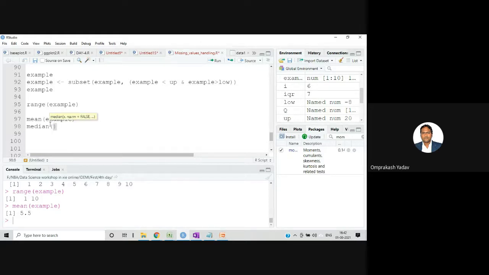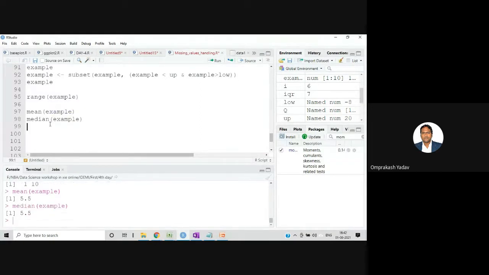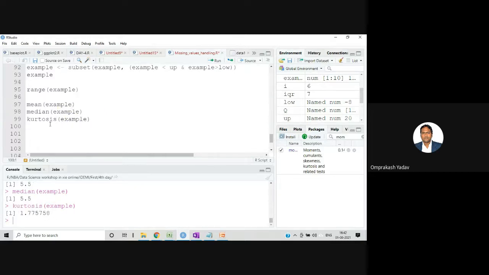Median value is also 5.5. Let me check the cutoffs. Now if you check, the cutoffs value is 1.77, right? So if it is 1.77, it's less than 3. So you can go ahead. There is a lack of outliers, so there are no outliers present in our data set, and you can go ahead with the imputation part.